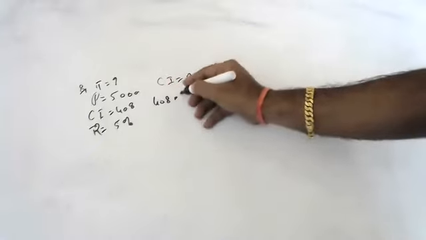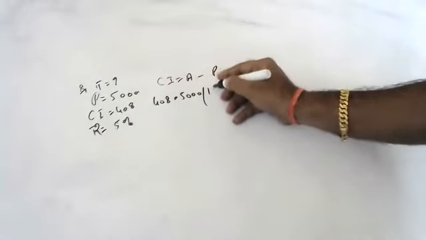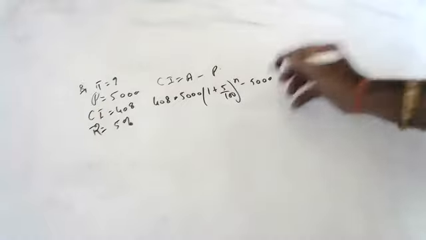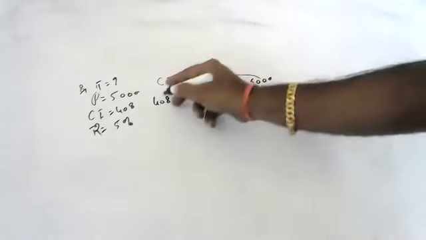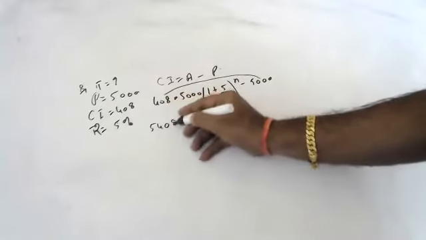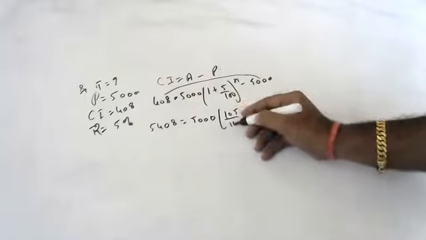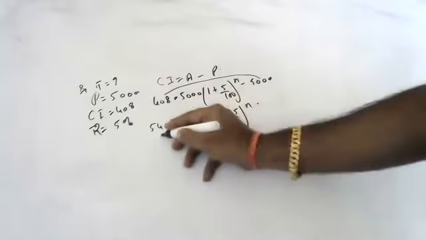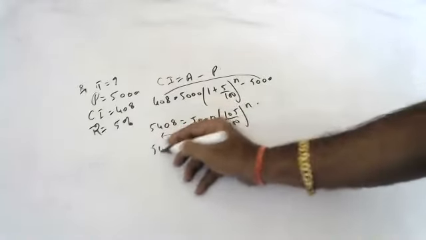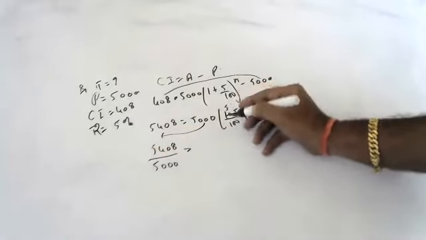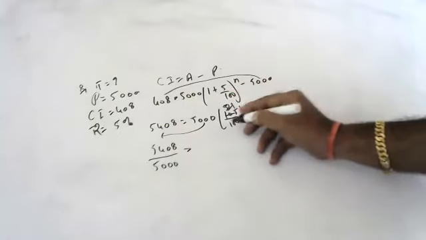And the amount is principal into 1 plus 5 by 100 whole to the power of n. This n goes here. 5,408 is equal to 5,000 into 105 by 100 to the power of n. Bring this 5,000 down.